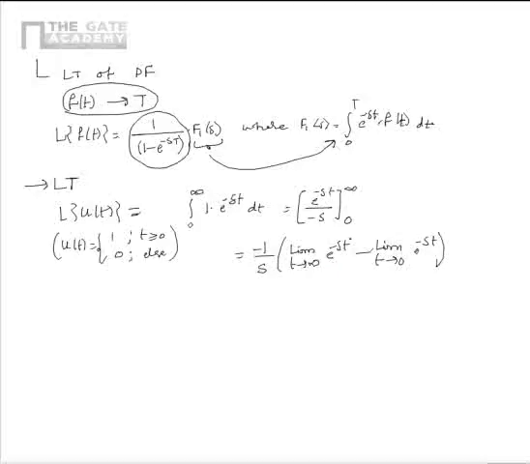We know that as t tends to infinity, e power minus st is 0, and as t tends to 0, e power minus st is equal to 1. So this can be simplified as minus 1 by s multiplied by minus 1, which is equal to 1 by s. From this we can write that Laplace transform of unit step function, that is u of t, is equal to 1 by s.